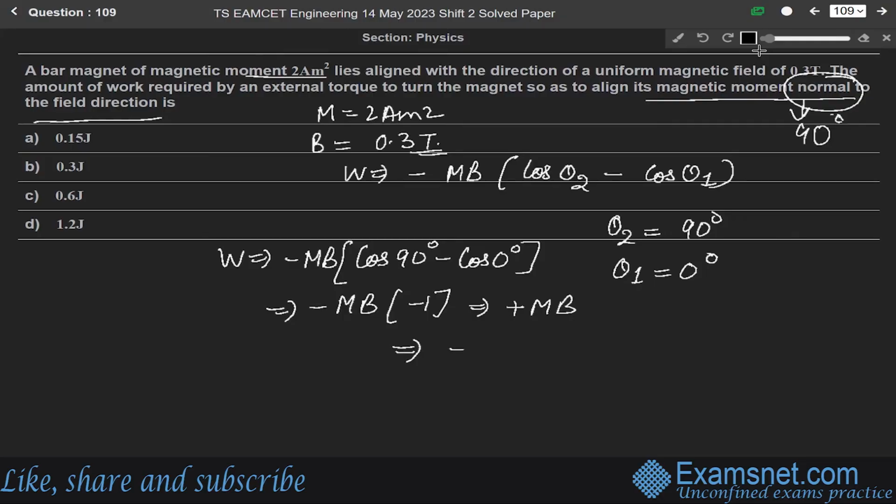Minus of cos 90 is 0, and cos 0 is 1. So it will be minus 1, minus minus plus. So M is given as 2 and B is 0.3. So it will be equal to 0.6 joule. So work done is equal to 0.6 joule, which means option C is the correct answer.